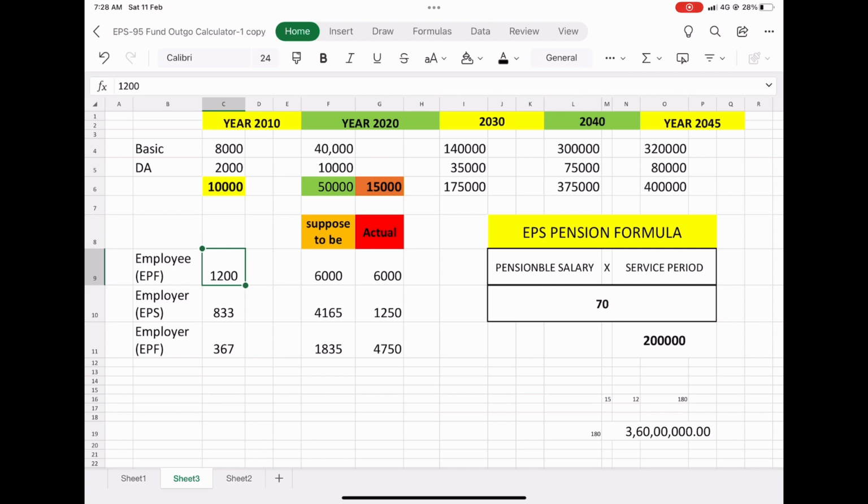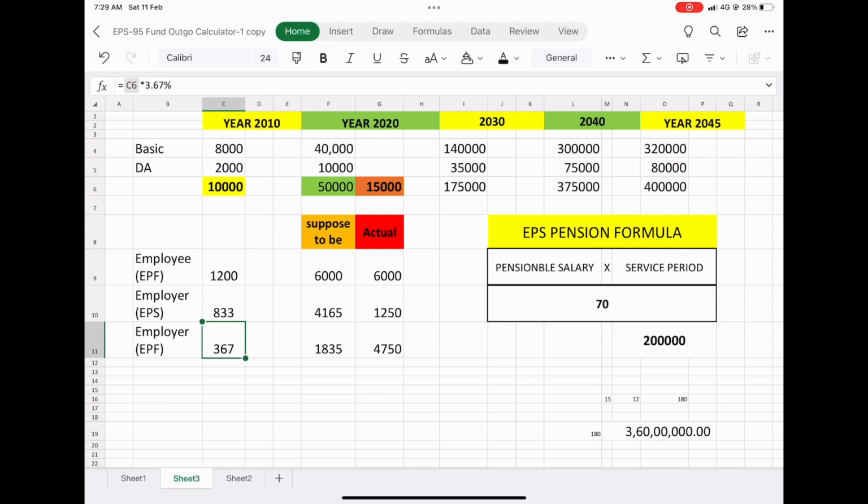But he's paying the amount to two different accounts. He's paying 8.33% towards the EPS, the employee pension scheme, that we are talking about. And the remaining 367 rupees he is sending towards the employee provident fund, where the employee is also depositing the amount. Up to this, it is clear, no problem. He is going as per the rule. There is a judgment stating that 8.33% has to be given by the employer towards the pension scheme. Up to that is clear, no problem.